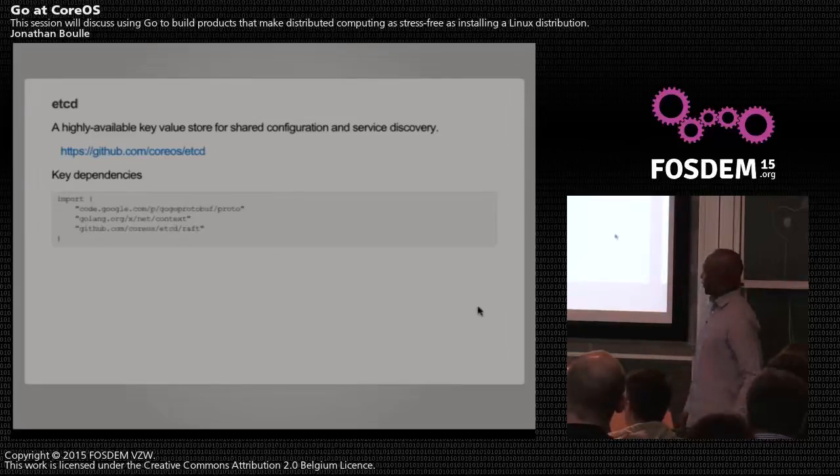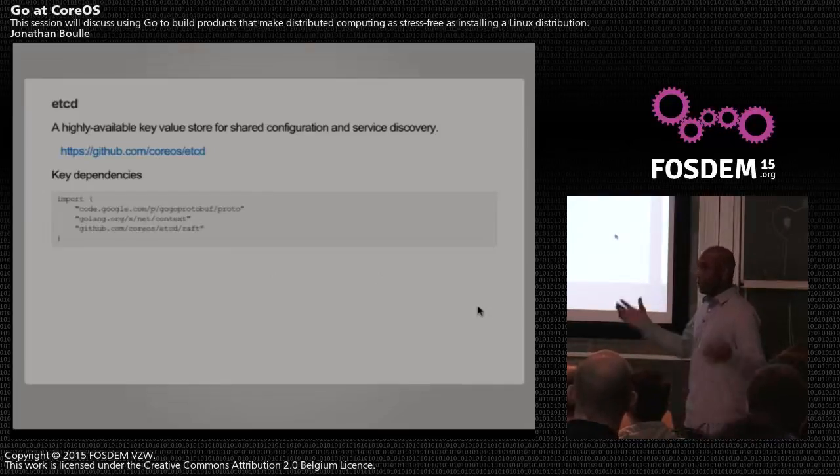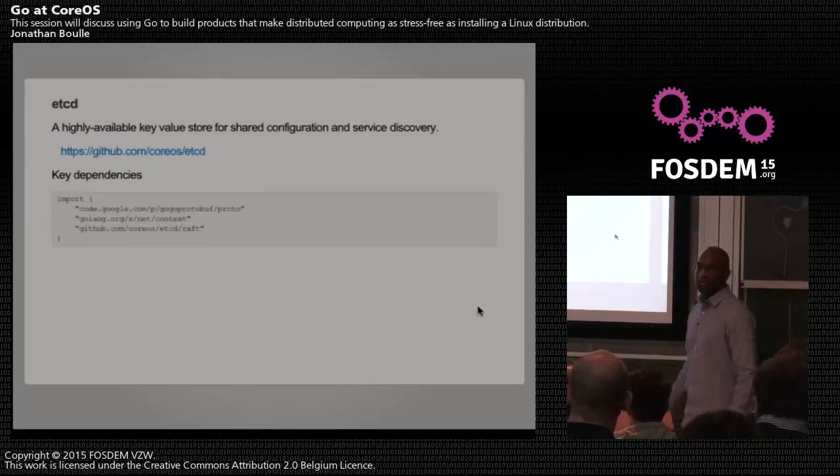The key packages in etcd, especially the new version we just released last week actually, 2.0: we leverage protobuf heavily for the RPC serialization between the Raft nodes in the active cluster. We use the context module, which actually cleaned up the code base quite a bit. If you haven't read the blog post on the context module, you should check it out, but it's an easy way of passing shared state or context, and things like deadlines and cancellation, to other Go routines that actually do the heavy lifting, from the entry points of your APIs.